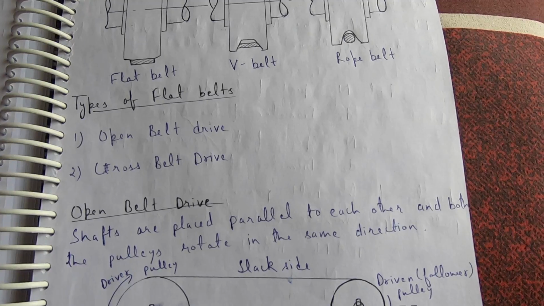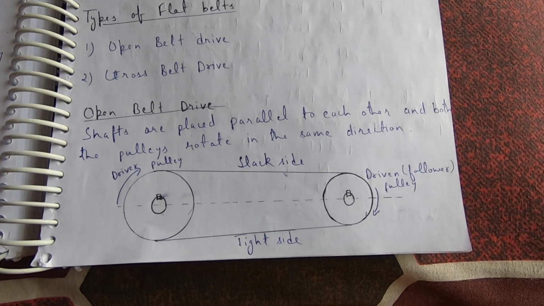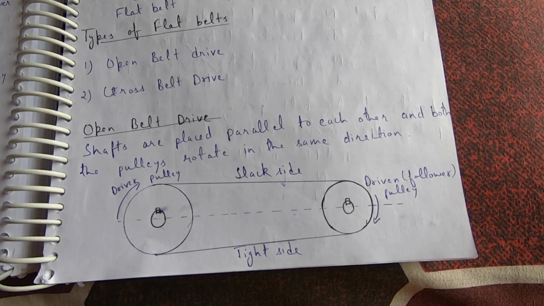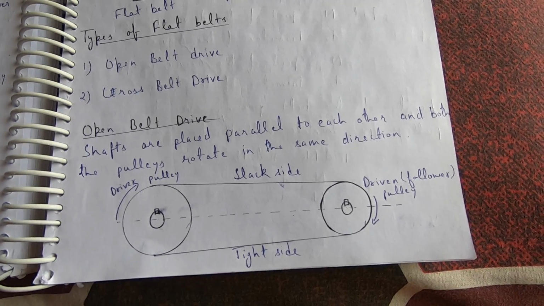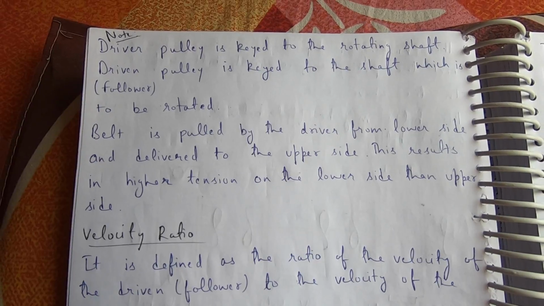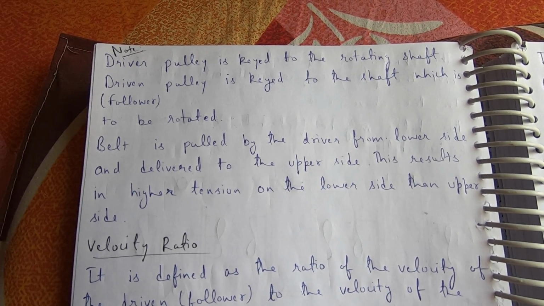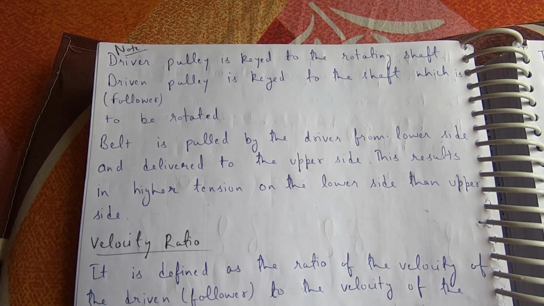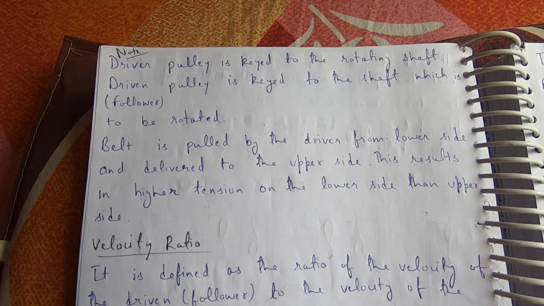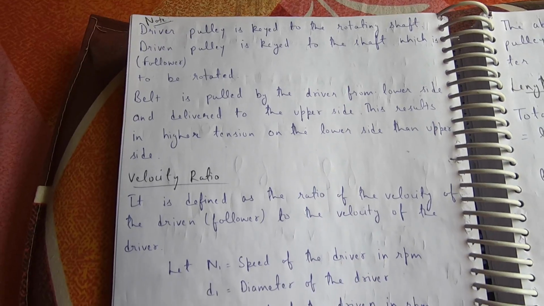Types of flat belts: open belt drive, cross belt drive. Open belt drive: shafts are placed parallel to each other and both the pulleys rotate in the same direction. Note: driver pulley is keyed to the rotating shaft. Driven pulley is keyed to the shaft which is to be rotated. Belt is pulled by the driver from lower side and delivered to the upper side. This results in higher tension on the lower side than upper side.